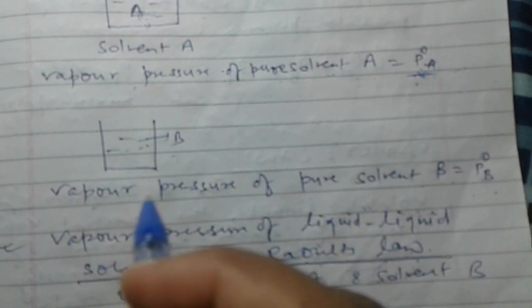Similarly, suppose in another container solvent B is present, then the vapor pressure of pure solvent B is called P naught B.